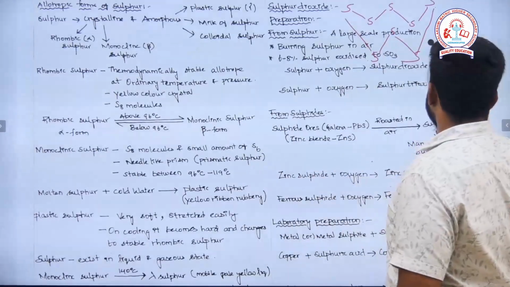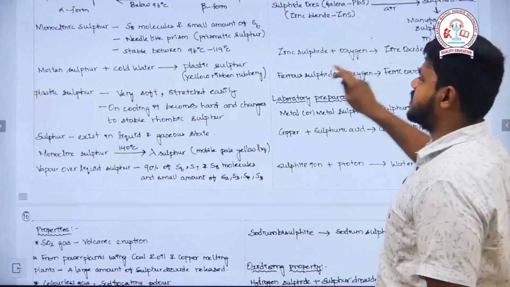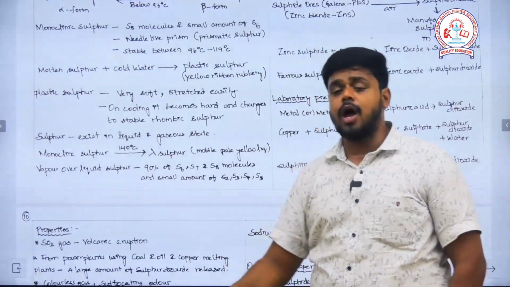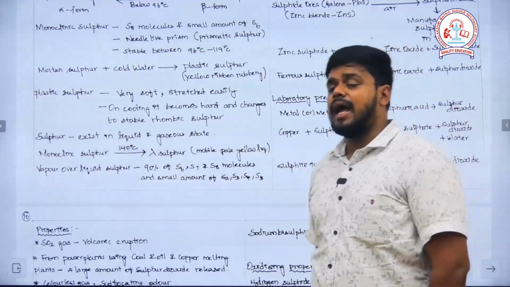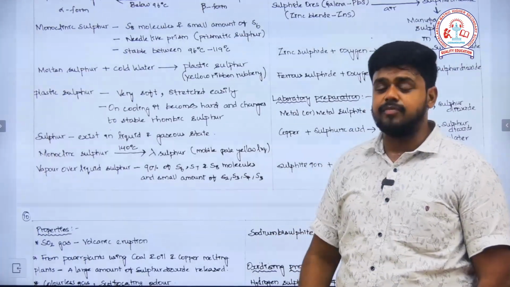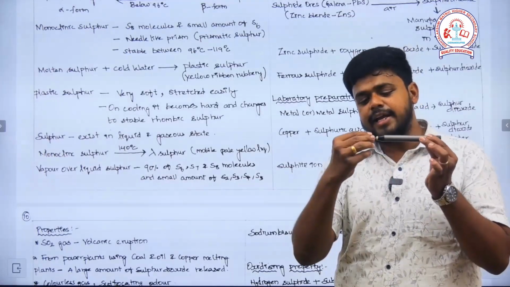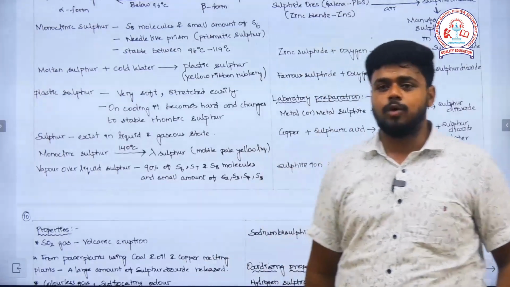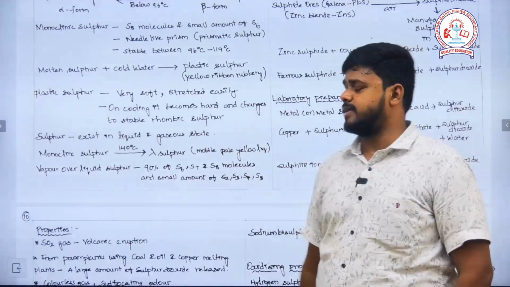Just as rhombic sulfur exists in the form of S8 molecules, monoclinic sulfur also exists in the form of S8 molecules, and some of the sulfur will be accumulated in the form of S6. This monoclinic sulfur resembles a needle with a prism at the end, so we call it prismatic sulfur. The stability of monoclinic sulfur lies between 96 degrees and 119 degrees Celsius.